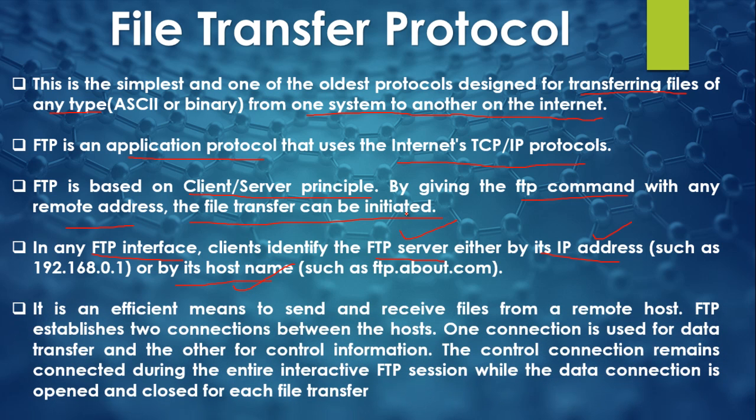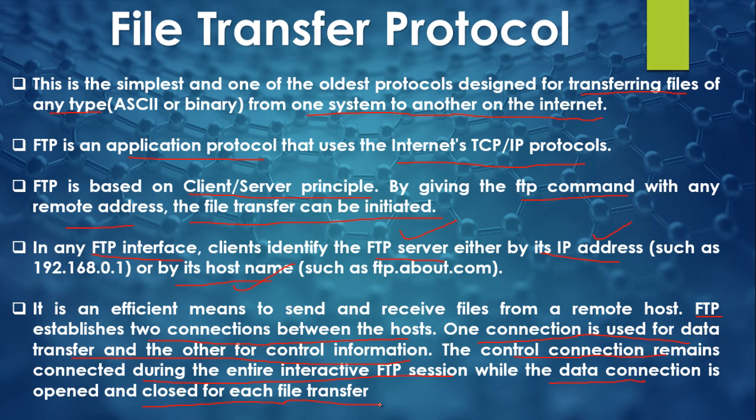So it is an efficient means to send and receive files from a remote host. FTP establishes two connections between the hosts. One connection is used for data transfer and the other connection for control information. The control connection remains connected during the entire interactive FTP session, while the data connection is opened and closed for each file transfer. So in the case of FTP we are dealing with two connections: one is the control connection and the other one is the data connection, right?